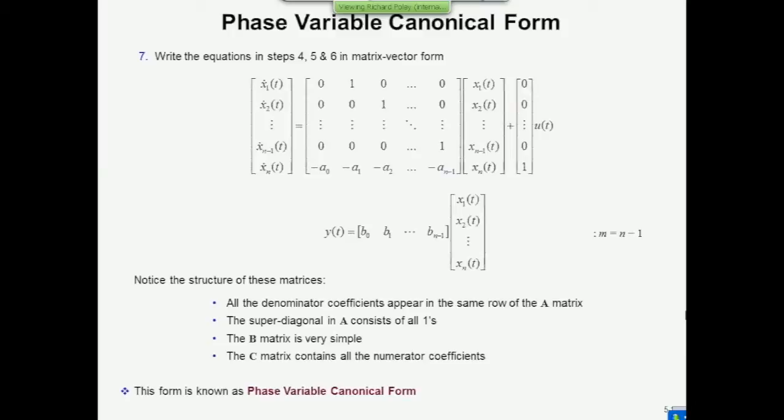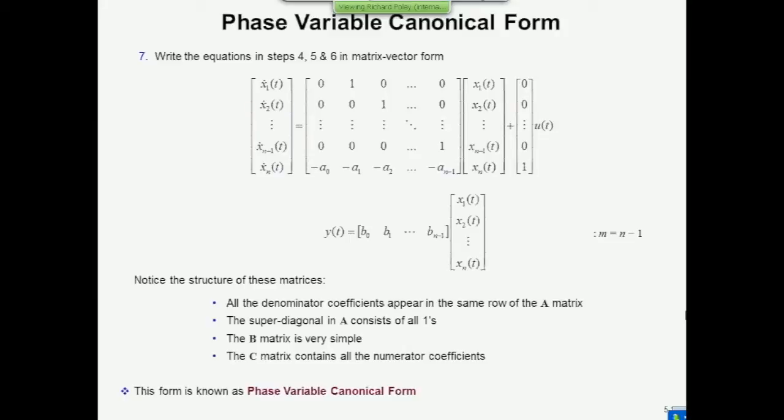And then the output equation, well, that's obvious. It's just y equals C times x. And as I mentioned before, because the original transfer function was strictly proper, there is no D matrix. This is just a system with three matrices which describe it.